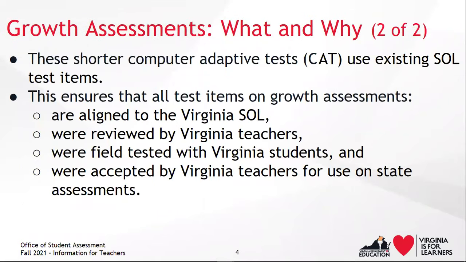To meet the requirements of the new law, Virginia Department of Education staff, along with the assessment contractor, developed the shortened computer adaptive test, or CAT test, using existing SOL test questions and item banks. This will ensure that all of the test items on growth assessments are aligned to the Virginia Standards of Learning, that all items have been reviewed by Virginia teachers, that all items have been field tested with Virginia students, and that these items have been accepted by Virginia teachers for use on state assessments.